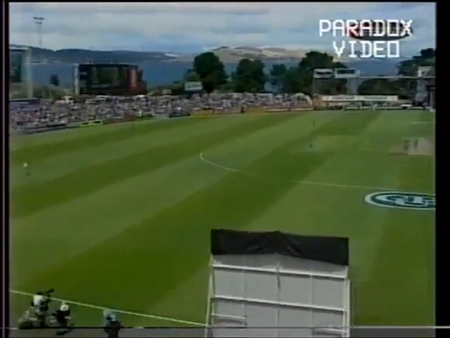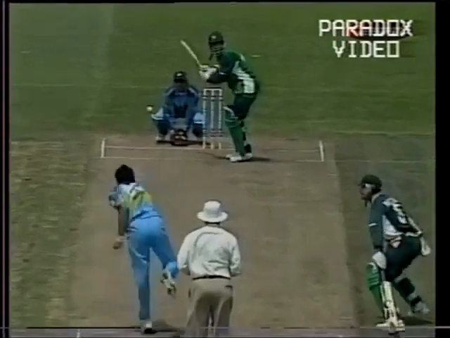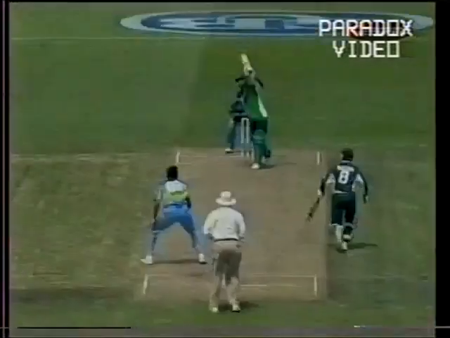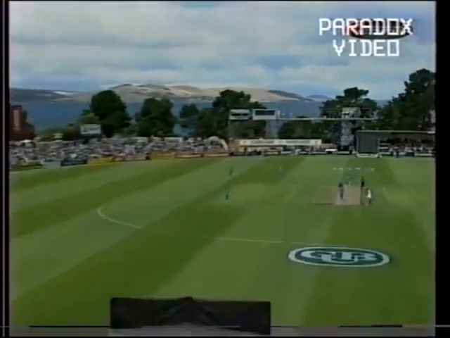Shouts of catch it. Mid-off has a long way to go and he judges it well. Mohanty is the fielder at mid-off. He had a long way to go, that wind blowing the ball away from him. He judged it well. It was actually a very difficult catch. He starts in and he reckons straight away that he's got this comfortably under control. Then suddenly he has to start putting in some long strides to keep up with the ball being pushed away by the breeze. Yusuf Yohana, very, very good innings, and he's out for 45 from 52, and it's 5 for 223.